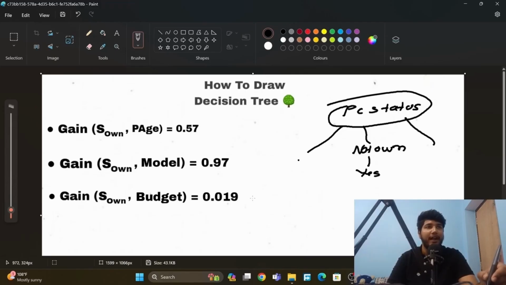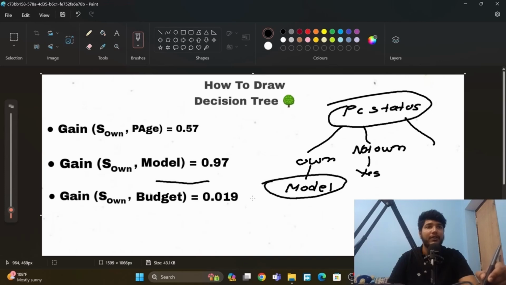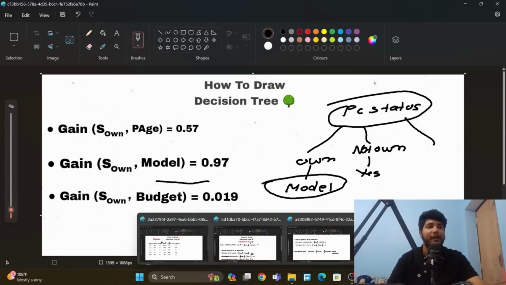Okay, and now here is own. Here at own we will create the node with the highest value, which is this one, 0.97, model. So this is the node, and now we will check how many values it has.